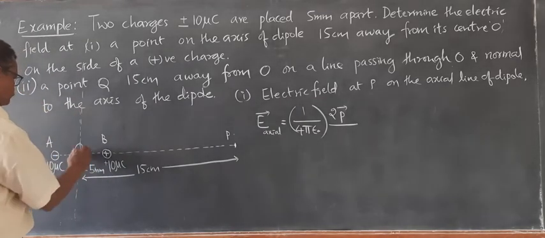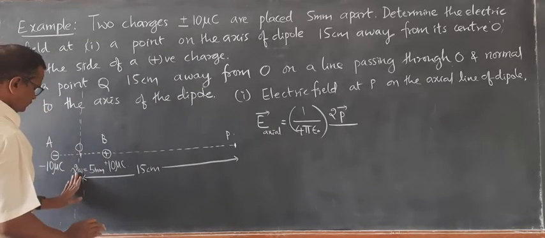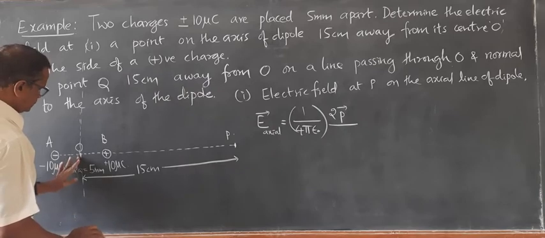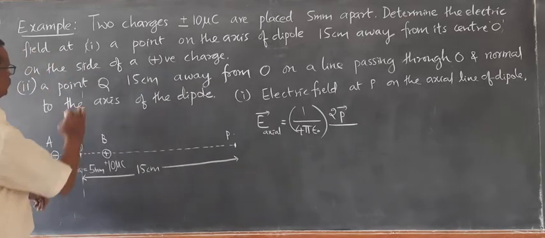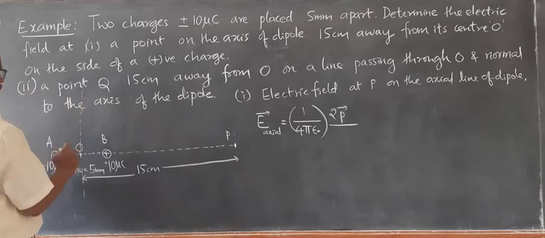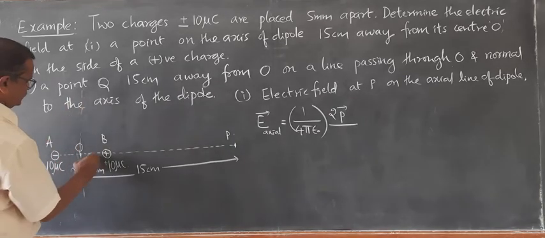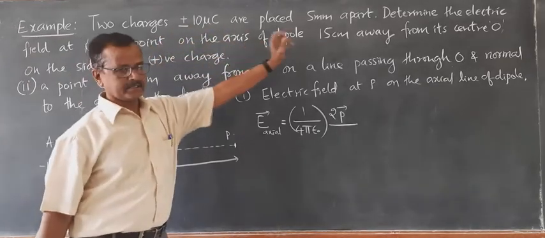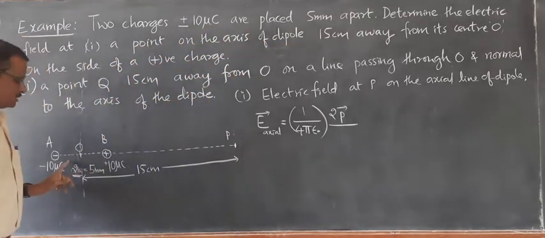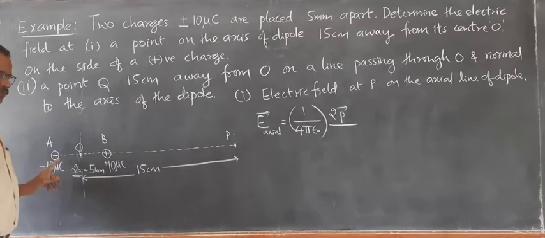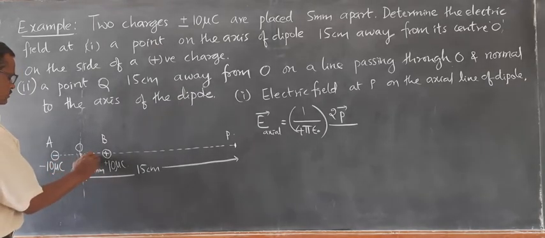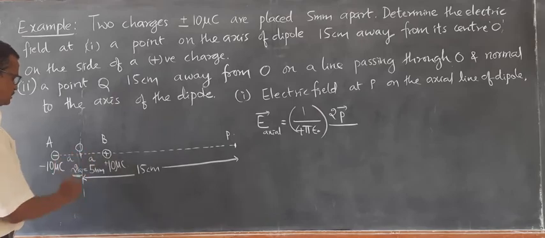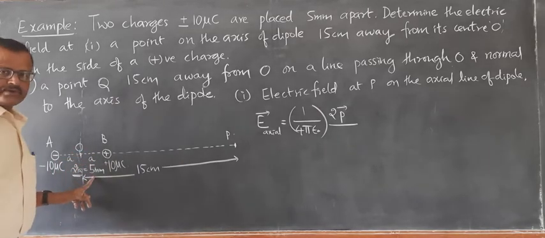Here you see this is the equatorial line. I have not drawn it properly, we will draw it later. If this length 2a is given as 5 mm, that is the dipole length, the dipole axis 2a, right? So the half length will be a each, and this a is 2.5 mm.